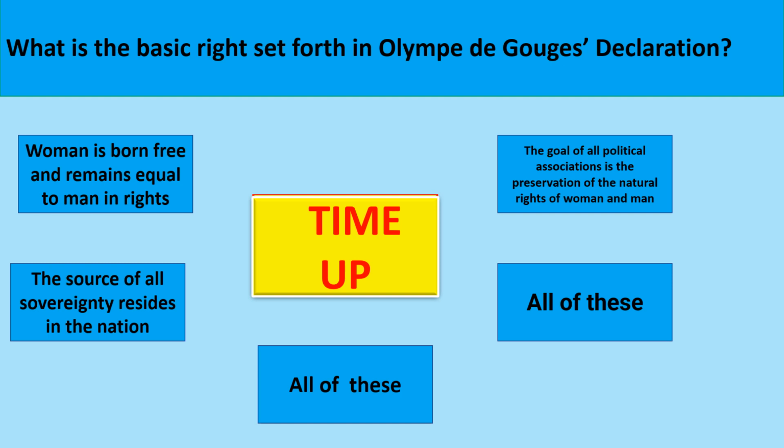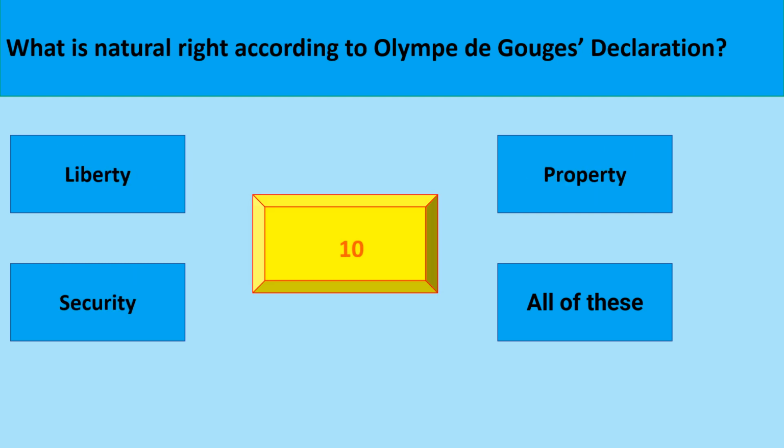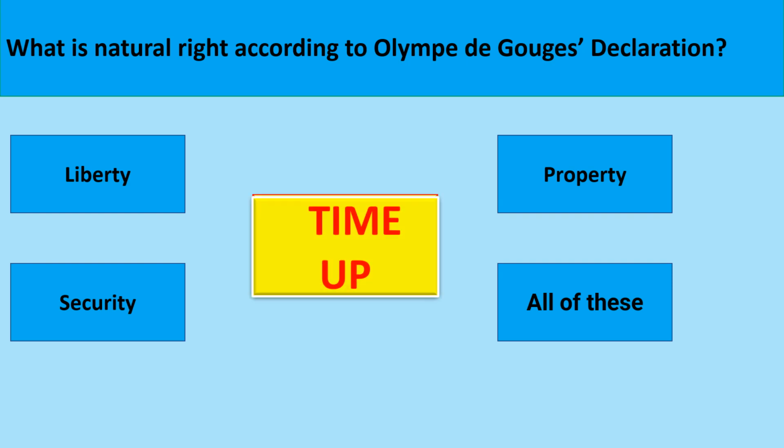The source of all sovereignty resides in the nation. What is natural right according to Olympe de Gouges Declaration? The correct option is all of these: liberty, property, and security.